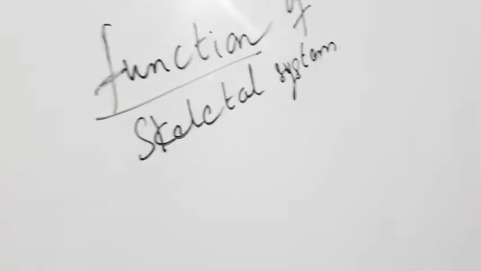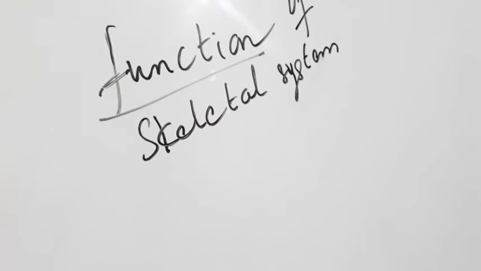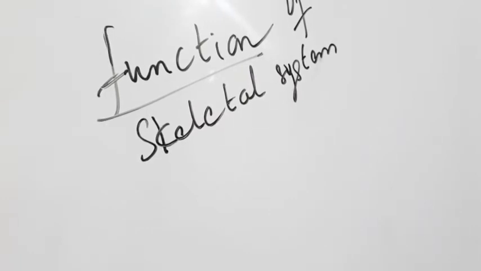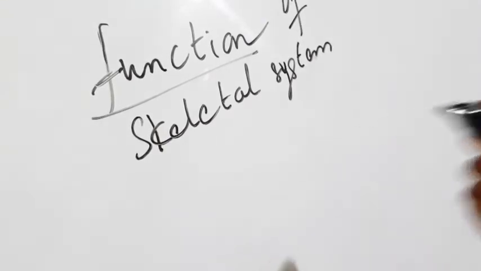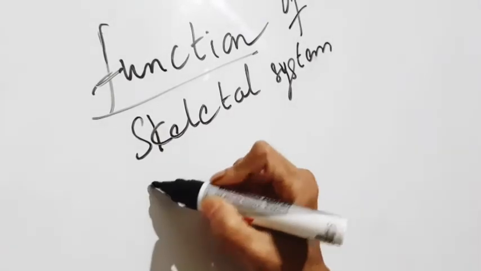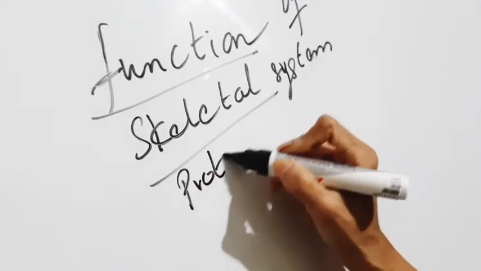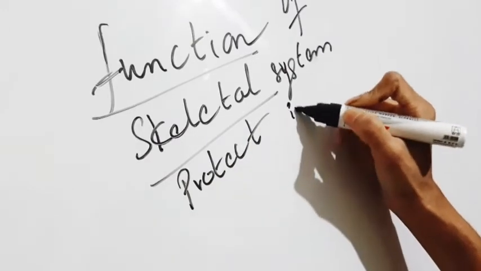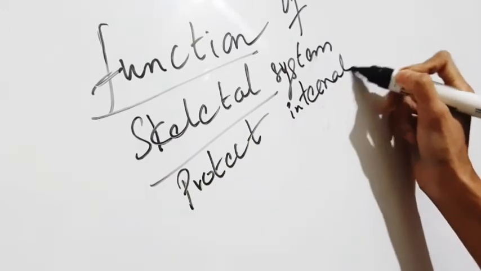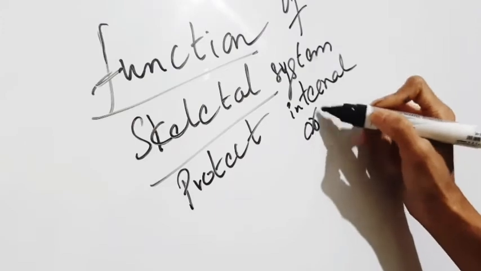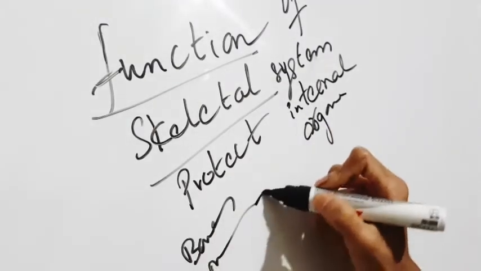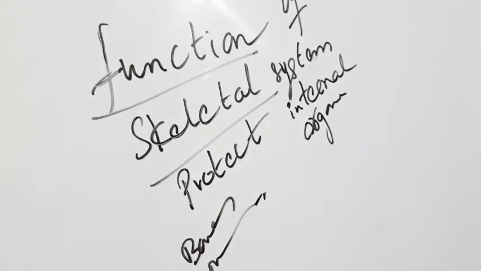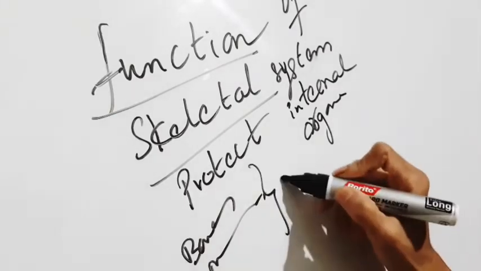What is the main function of the skeletal system? I already told you, we have the bones and muscle layers. They will protect the internal organs, and because we have the bones and muscle layers, they help us to move.